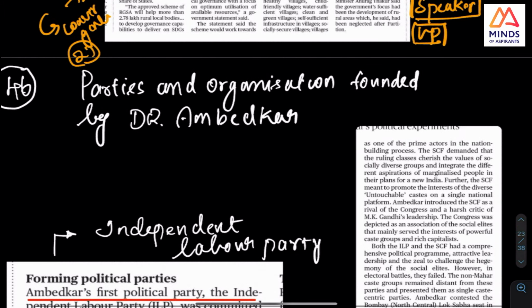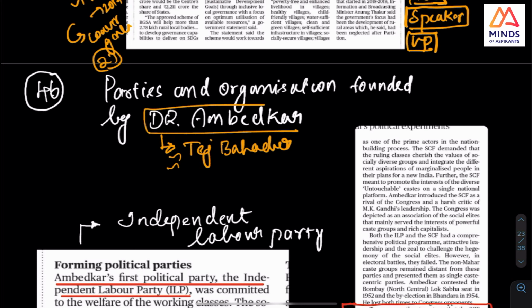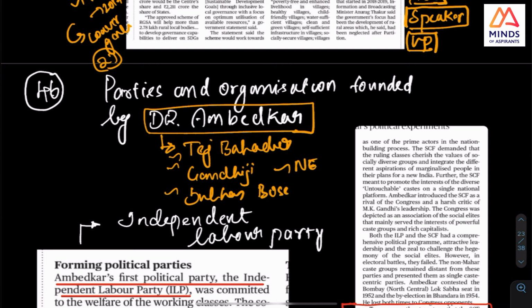One more thing, see, this was in the news, and already in history, Guru Tej Bahadur, I have told you this. One more thing I want you to check is the organizations and papers of important people like Dr. Ambedkar, Gandhiji. Last time they asked Gandhiji only. And maybe Subhash Chandra Bose, Nehru, and Sarojini Naidu.